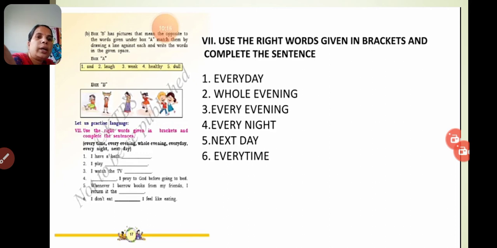Okay. You can exchange it there, or you can write it as you do. Every night I pray to God before going to bed. And whenever I borrow books from my friends, I return it the next day. I don't eat every time I feel like eating. Nobody will do that. There is a time, there is a limit of eating.